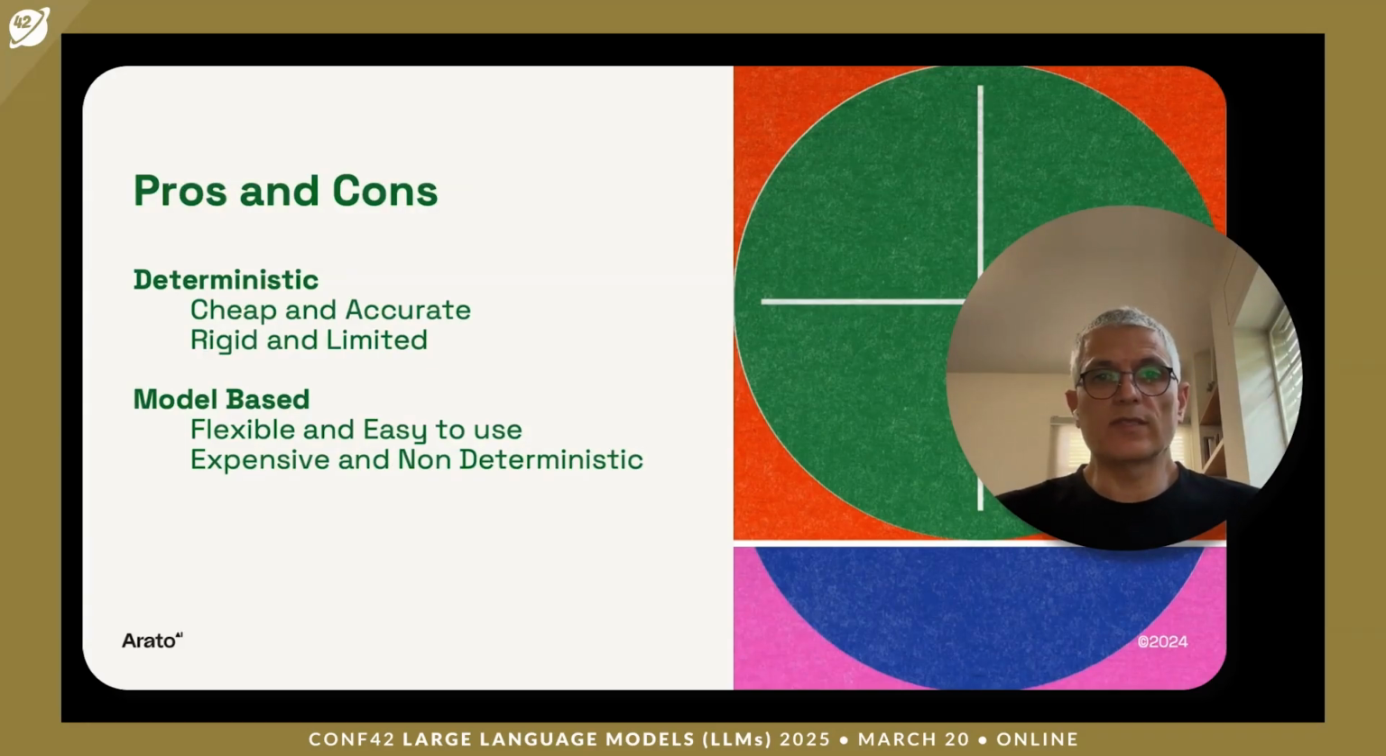The pros and cons are quite obvious. The deterministic ones will be very fast, very cheap to use, but sometimes limited and rigid, while the LLM-based ones will be very flexible. We can basically ask any question we would like. They will be relatively easy to use, but they can be expensive and they themselves are non-deterministic, so we need to be very careful of how we measure or how we look at the answers that they reply.